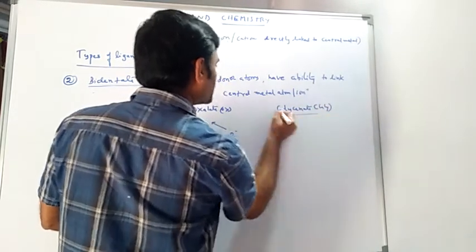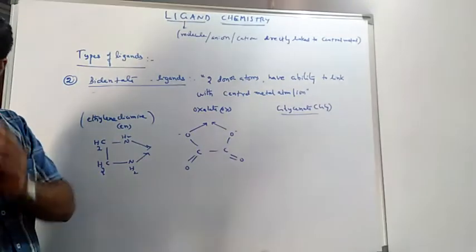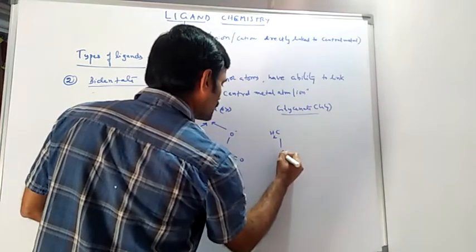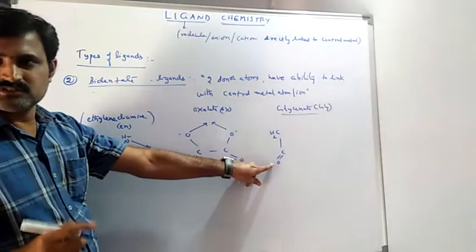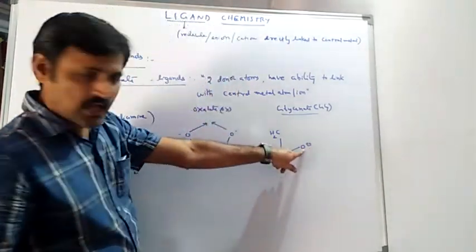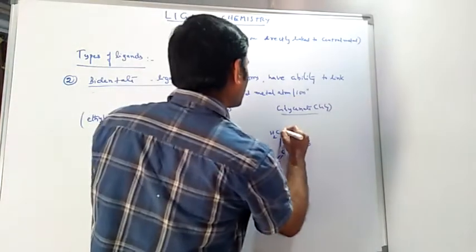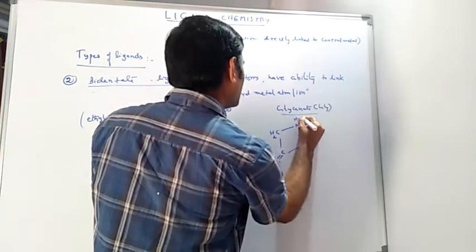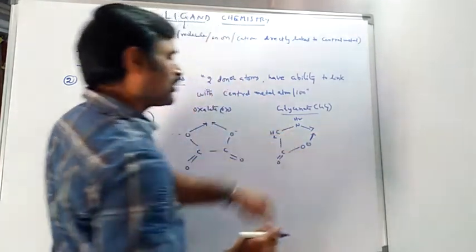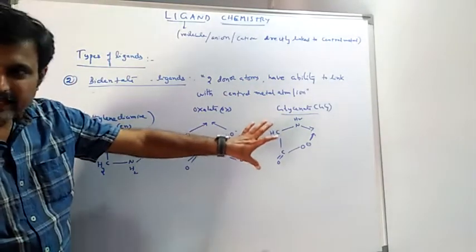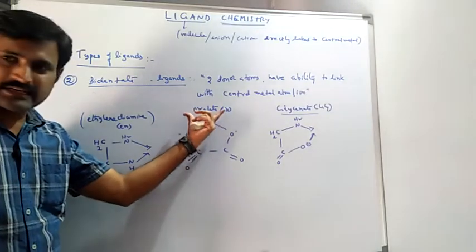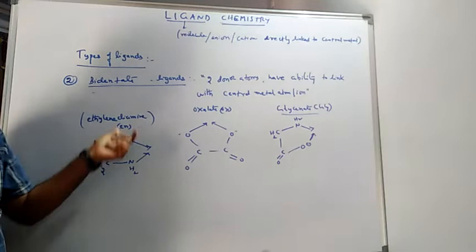GLY is the notation, and in this we have the carboxylic acid group, CH2 COO minus. This one oxygen is behaving like one donor atom. Another one we have is the NH2 amino group. This is one donor atom. So here two donor atoms are there, but these two donor atoms in this structure are different atoms. Here two oxygen atoms in oxalate are the same. Here two nitrogen atoms in ethylene diamine are the same.